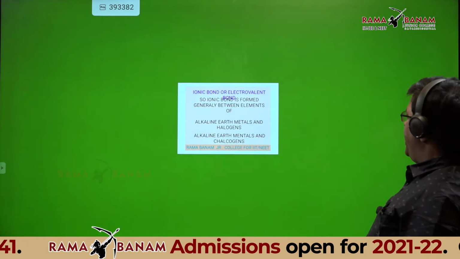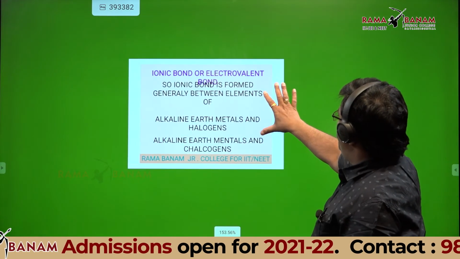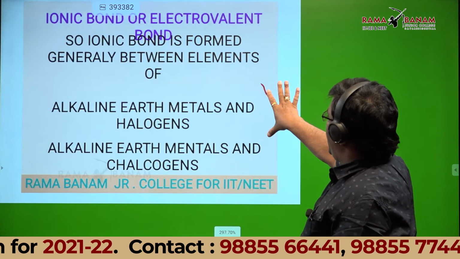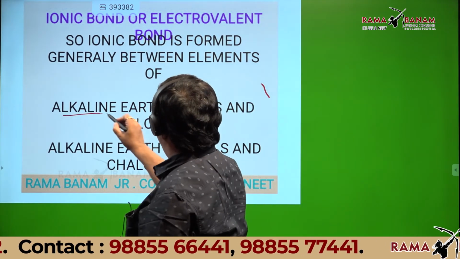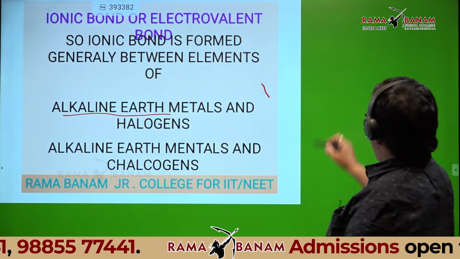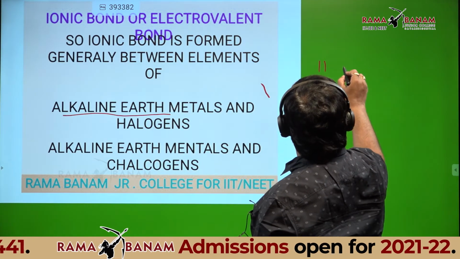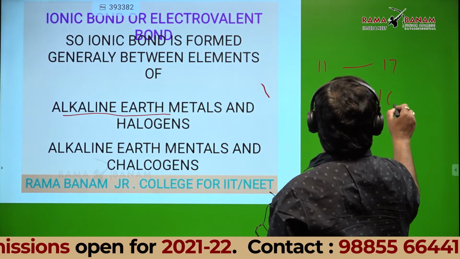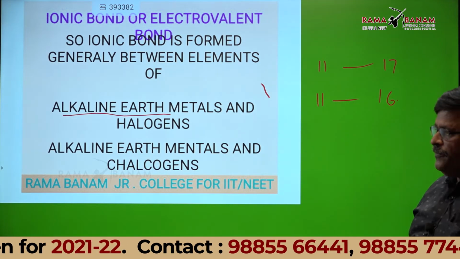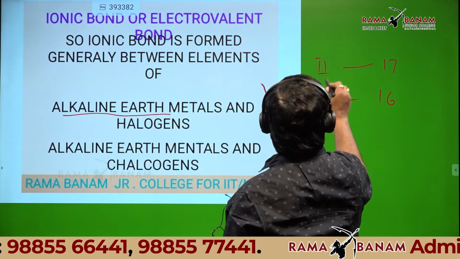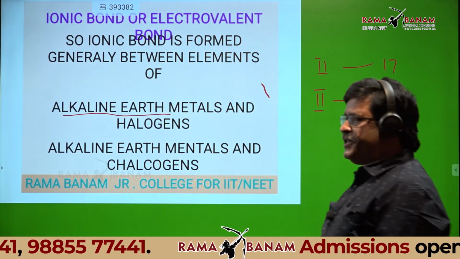Similarly, see the next slide. Ionic bond is formed generally between elements of alkaline earth metals and halogens, and alkaline earth metals and chalcogens. Alkaline earth metals means group 2, halogens means group 17, chalcogens group 16. It's okay, students.